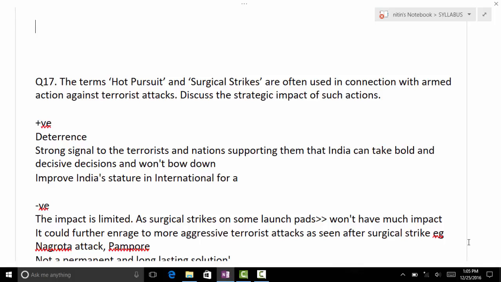Political things also come on a national level or an international level. What is the national level interest and what is the international level interest? Okay, if you are raising the morale of your nation, you also need to be careful. Checkmate, all things are going well, or we are very excited after that. Okay, but what happened after that? Nagrota, in Srinagar.